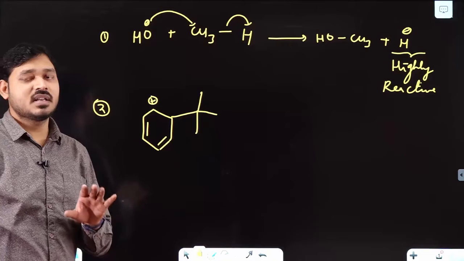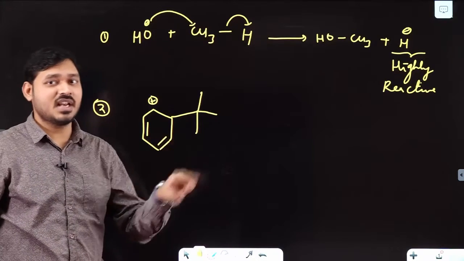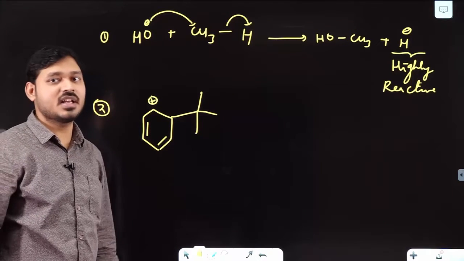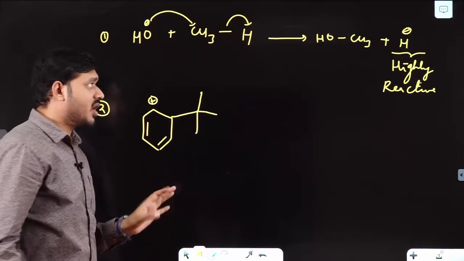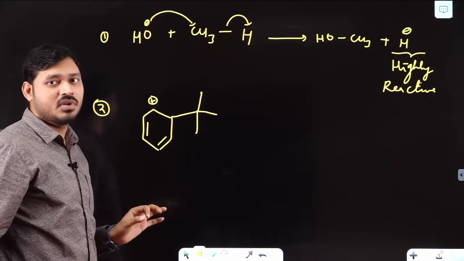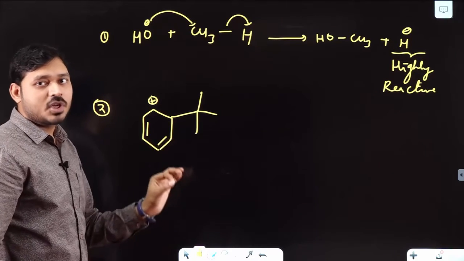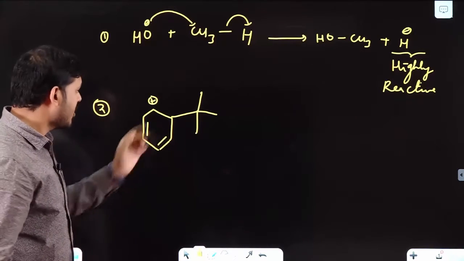Hydride minus is never considered as a leaving group. If in any reaction H minus is released, then definitely it will go somewhere and react with any other species. Okay, so H minus will never act as a good leaving group, or it will rarely behave as a leaving group. So if removed in any reaction, then it will go to any other reactant and react with it. Clear?